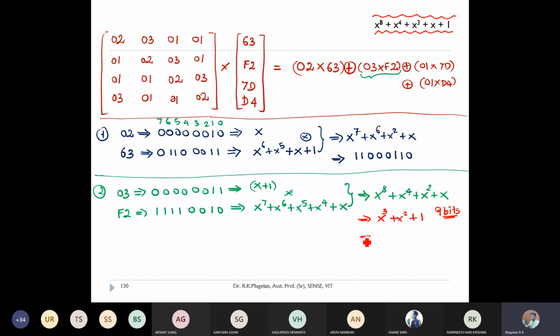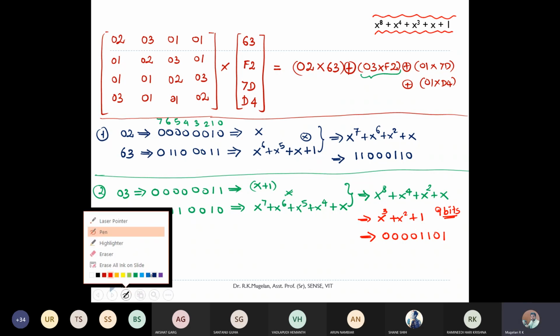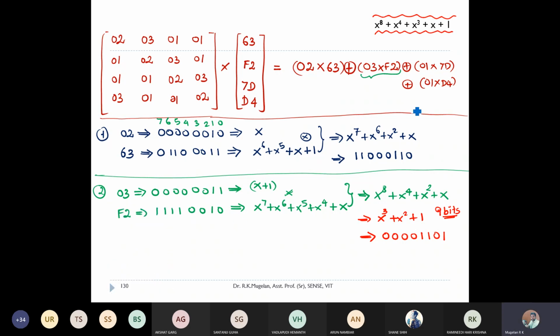If I convert them into a binary value, I'll be getting it like this, right? Now we'll go with the last two, that is 0, 1 and 0.